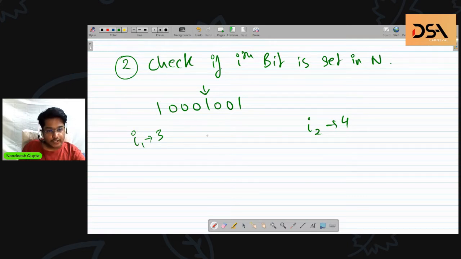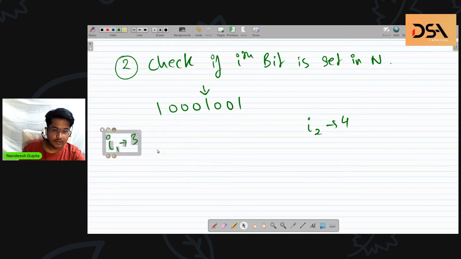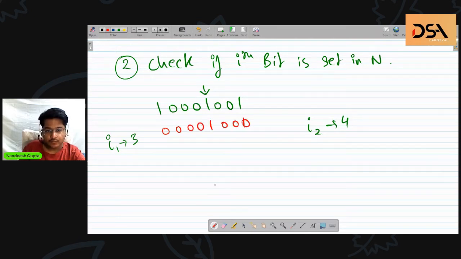To check if this bit is set or not, I need a bit mask, or I need a number, which is like this, 0100. And after I get such a number, I'll just AND these two numbers with each other and finally get the result. So what would be the result of this operation? It would be as such.